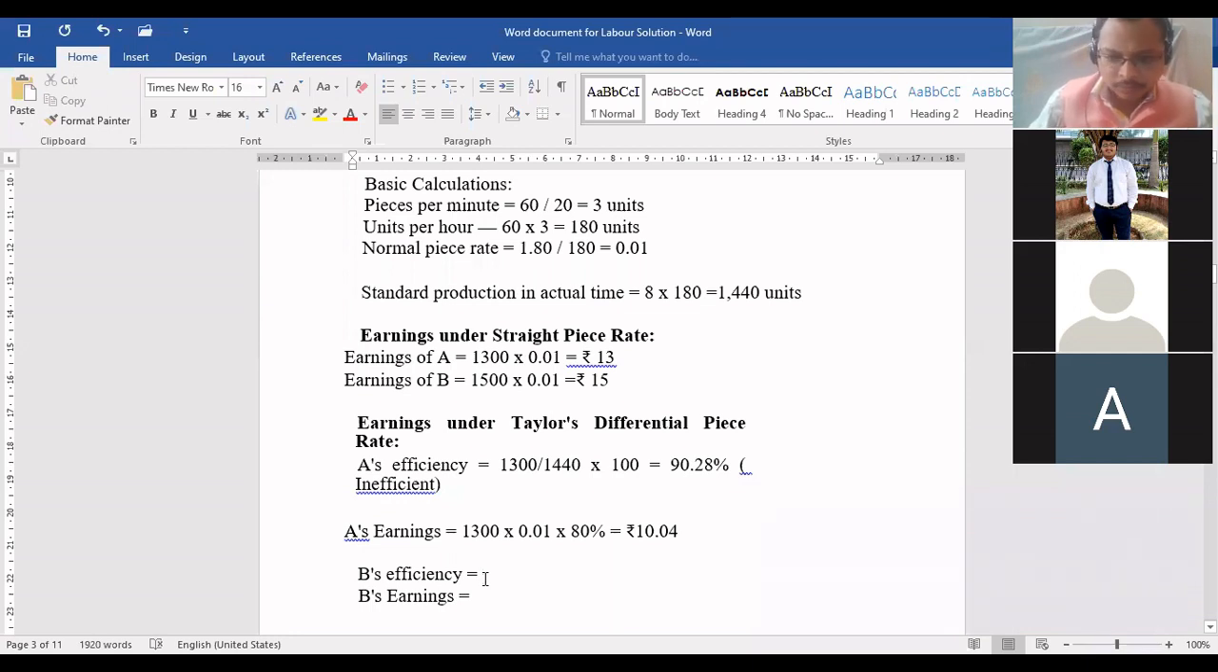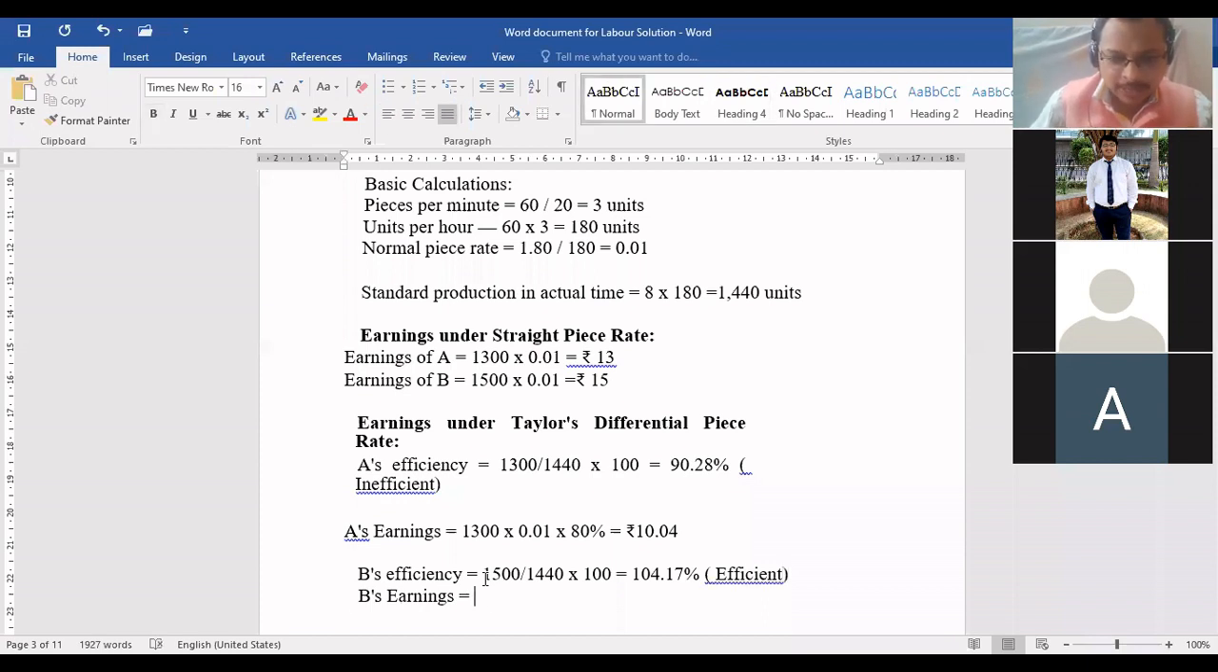104.17. So what is standard? Actual output he produced, 1500 units divided by 1440, multiplied by 100. Come on, tell me. 104.17. Okay, so we'll write he is efficient. Yes or no? Yes, sir. He is an efficient worker.